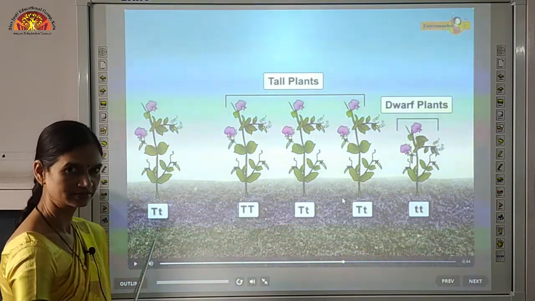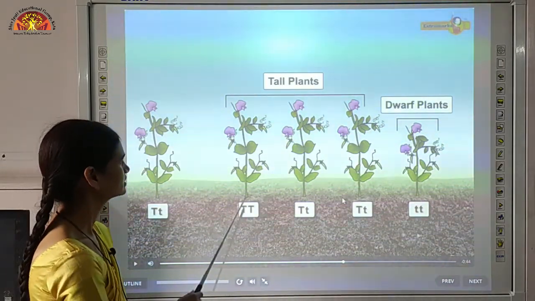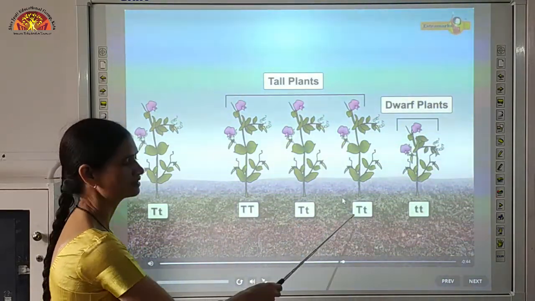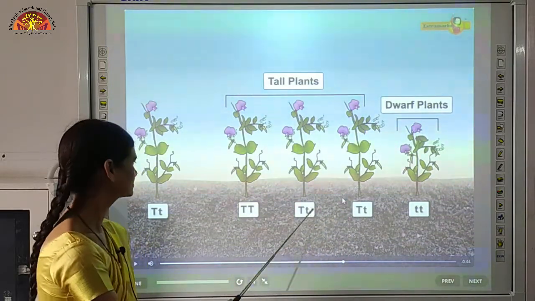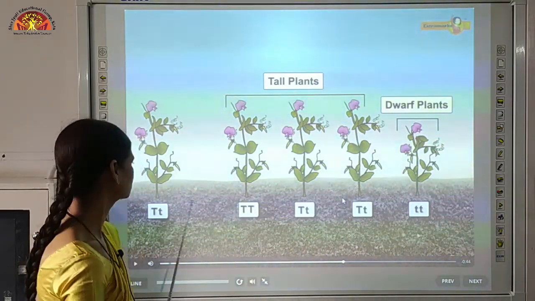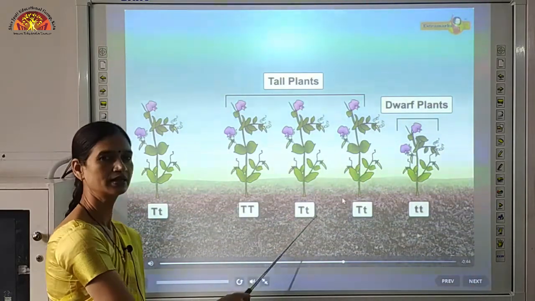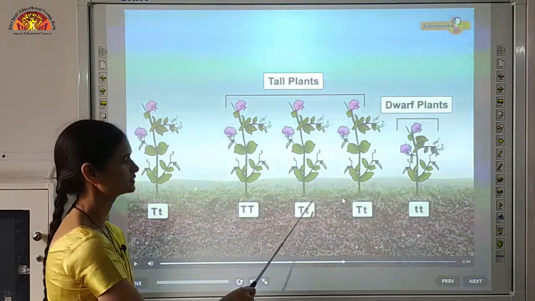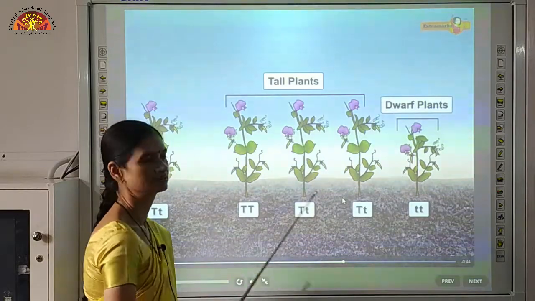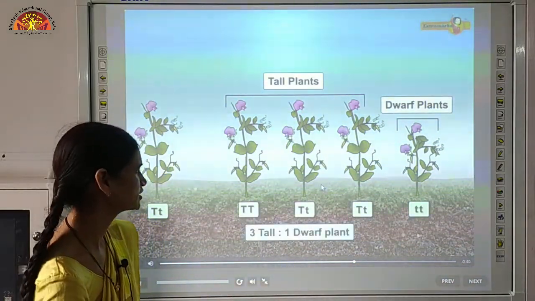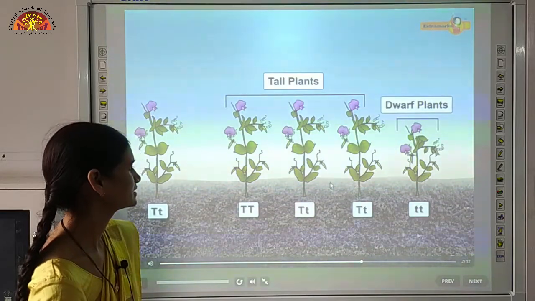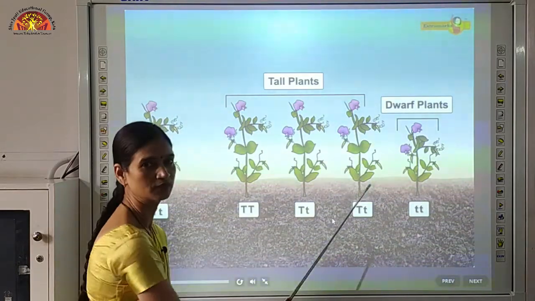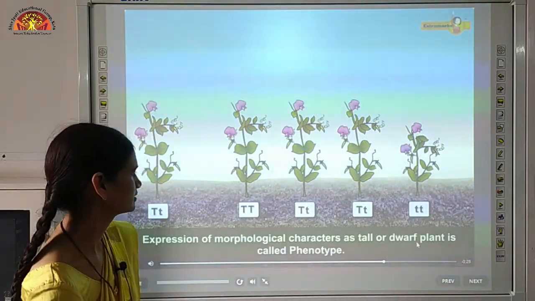The parents had this kind of genetic constitution, but now see, one of the plants which we got is pure tall, and these 2 plants are hybrid tall. They are not similar to the first generation parent, but they are hybrid tall. So of course we got 3 tall plants, but 1 is pure tall and 2 are hybrid tall, and 1 we got is a dwarf plant. So this is the phenotypic ratio 3:1, and now we will see the genotypic ratio. What is the genotypic ratio here? 1:2:1. So this will be called the genotypic ratio.